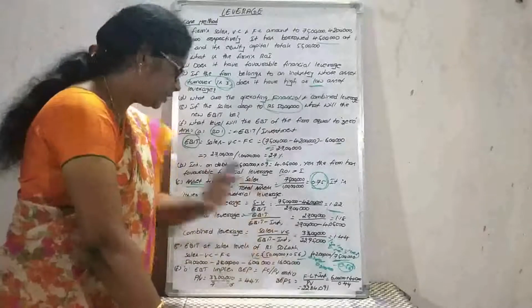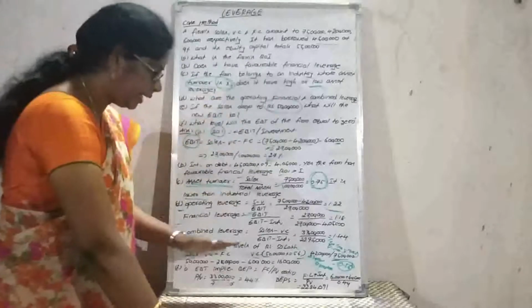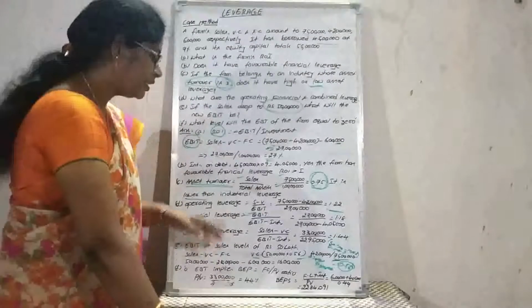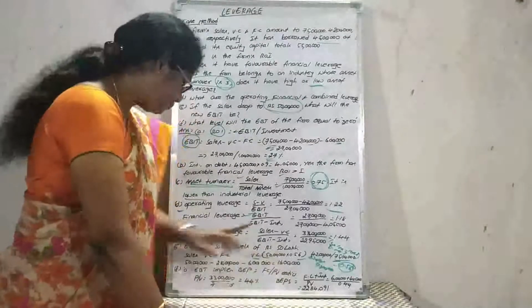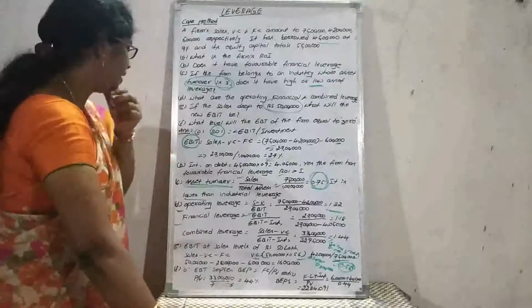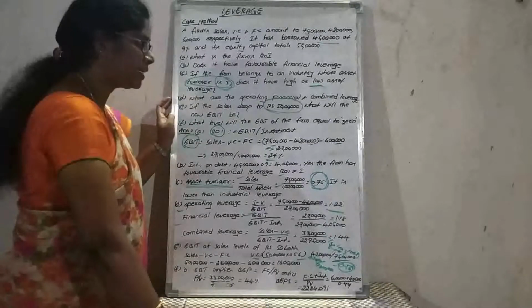That equals 16 lakhs. So when the sales decline to 50 lakhs, the earnings before interest and tax is 16 lakhs.